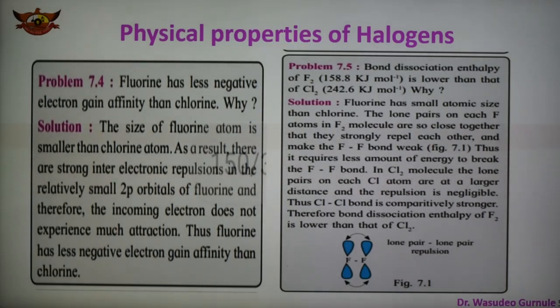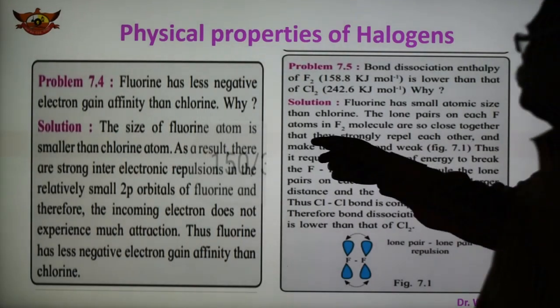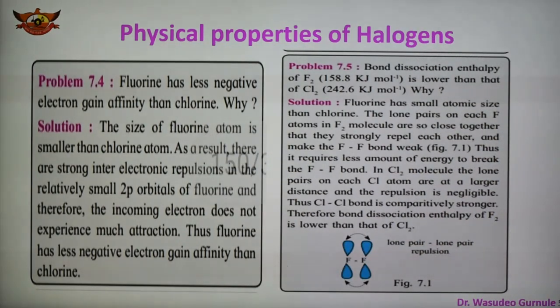Now again, physical properties of halogens are given here. Problem number 7.4 asks why fluorine has a less negative electron gain enthalpy than chlorine. So here the reason is that the size of the fluorine atom is smaller as compared to the chlorine atom, and therefore there is strong inter-electronic repulsion in the relatively small 2p orbital of fluorine. Therefore the incoming electron does not experience much attraction, and that is why fluorine has a less negative electron gain enthalpy as compared to chlorine.